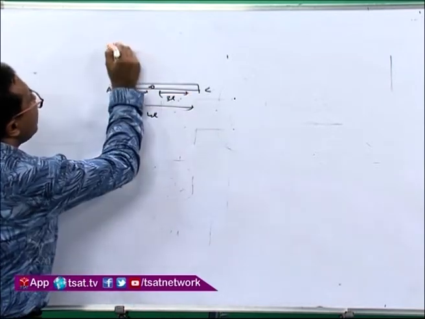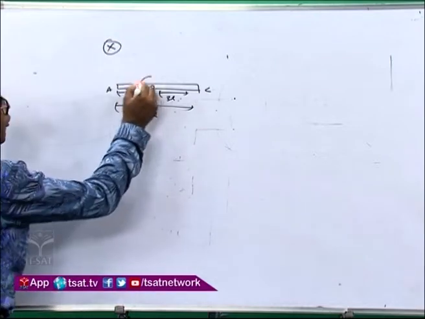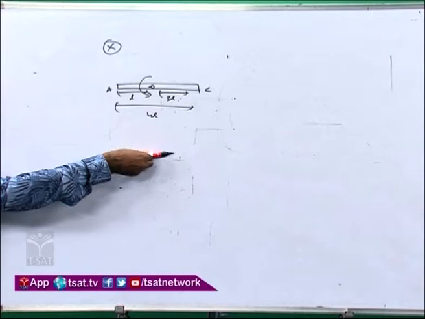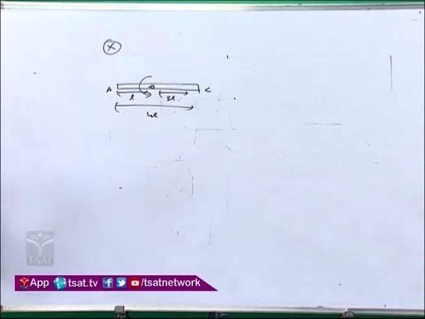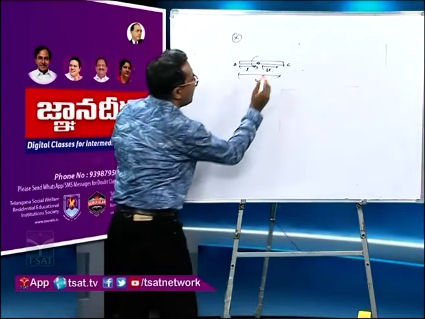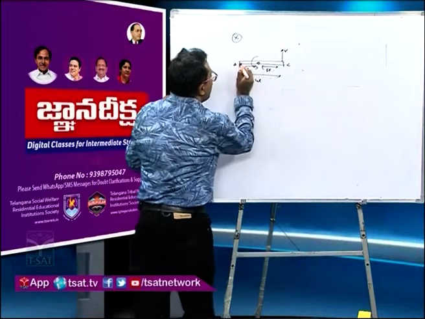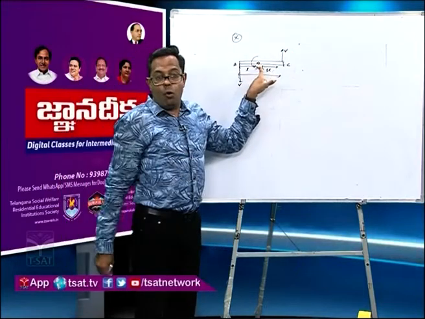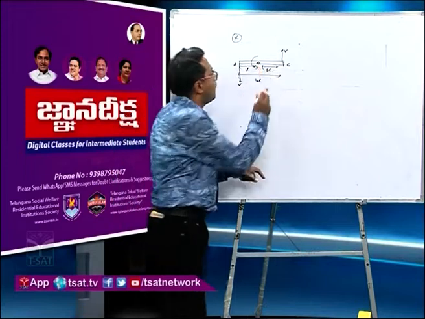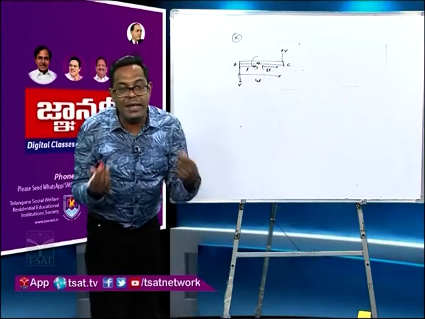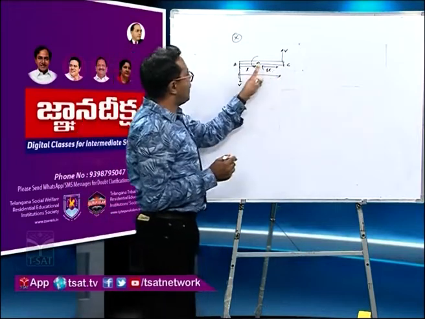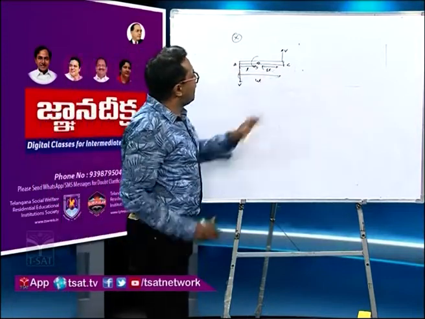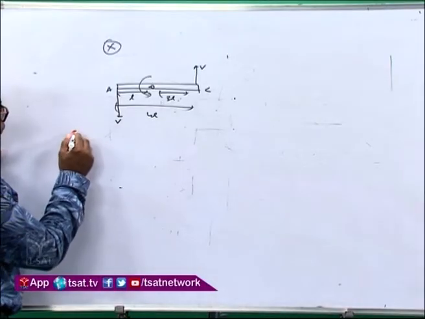We have a cross field, and now it is rotating anti-clockwise. When it is rotating anti-clockwise like this, here the velocity vector will be like this, say V. Here the velocity vector will be like this, V. So it is rotating about center O. Now let us check what is the EMF induced due to OC and what is the EMF induced due to OA.